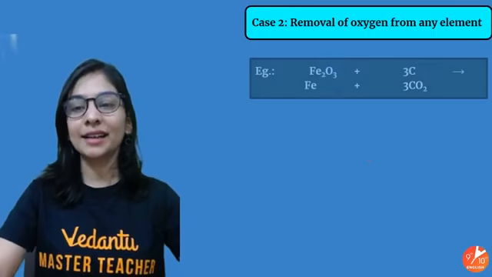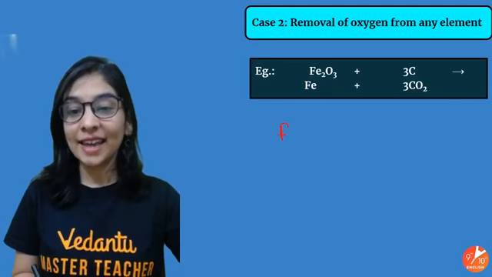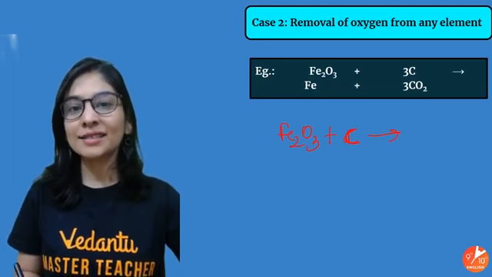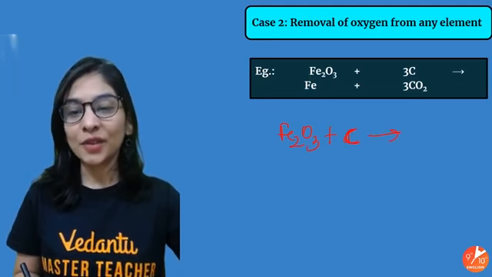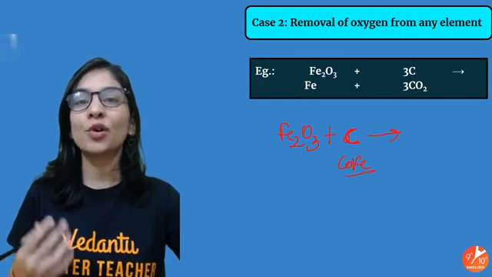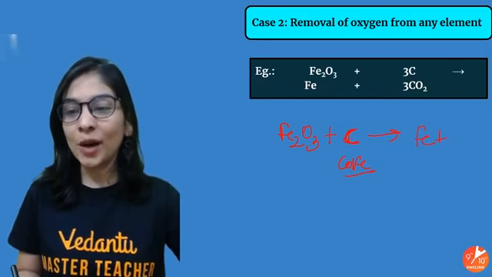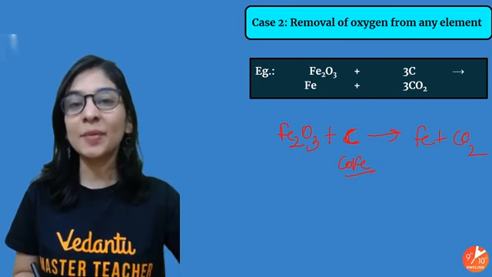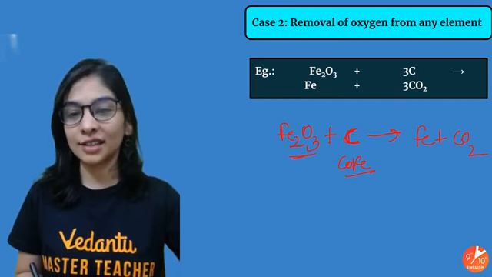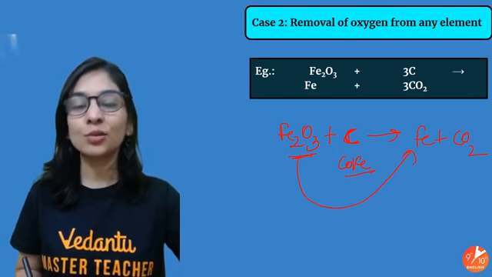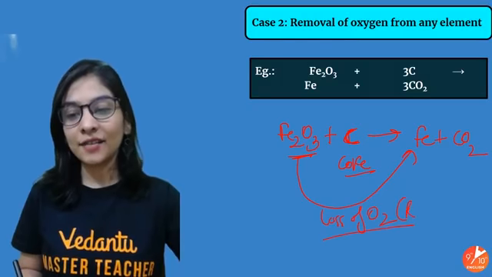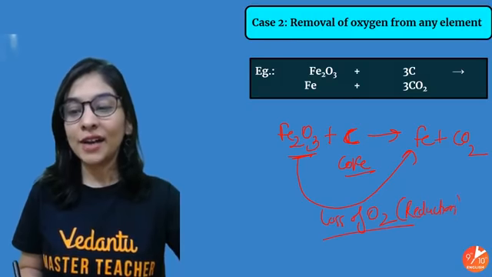Removal of oxygen: example in front of you, I had iron oxide and I passed coke over it. Coke powder is the pure form of carbon itself. I'm not balancing it. Carbon here is helping iron oxide lose its oxygen, and iron oxide converted to iron. Loss of oxygen is nothing but reduction. Gain of hydrogen is also reduction.